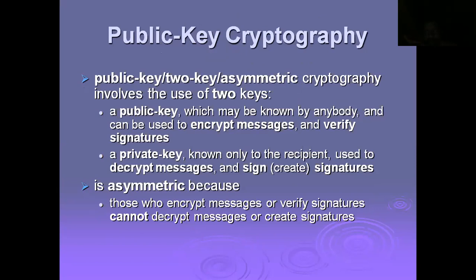Now here, public key means two keys, and the two keys are asymmetric. Public key asymmetric cryptography involves the use of two keys. As per our discussion, here we are involving two keys: one is the public key and the other one is the private key.